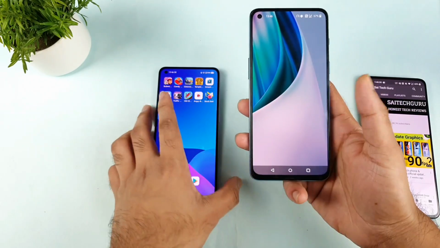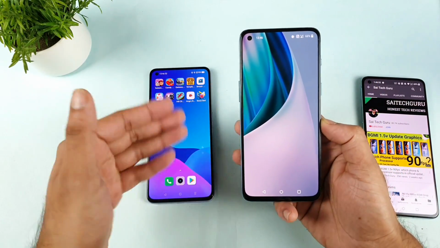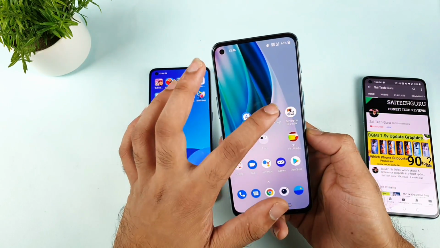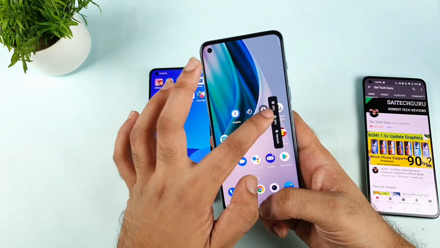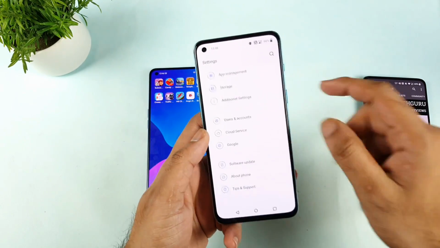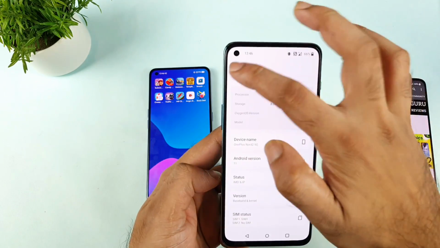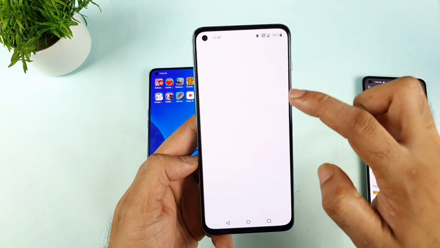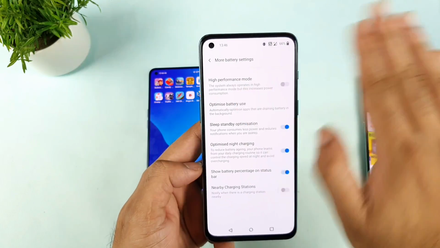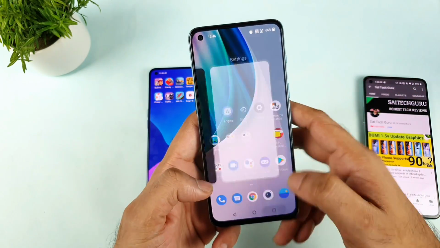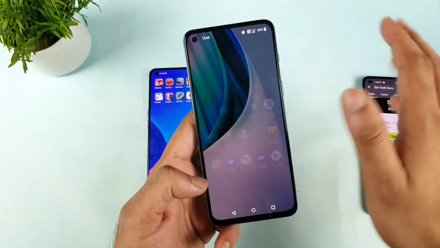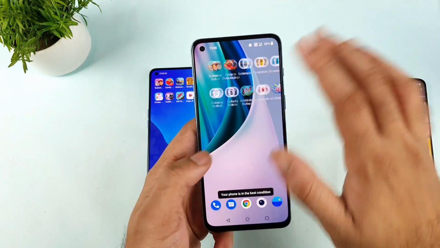Right now the OnePlus Nord 2 is taking a lot of time to boot up. Finally, it's here. Let me go to the settings first and show you the model I'm using. It's the 8GB variant, as you can see. Now let's go to the battery, and high performance mode is not on during this demonstration, as you can see clearly. Let me clear all the background applications and games. They're completely clean.